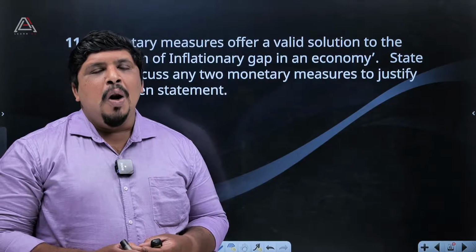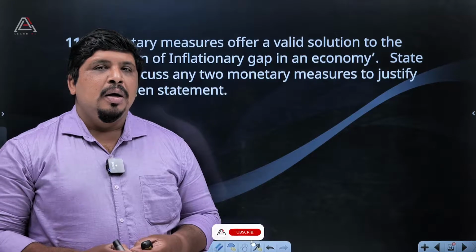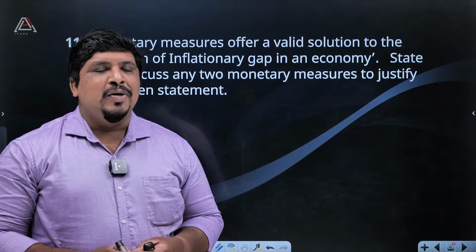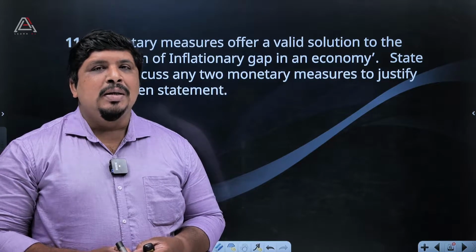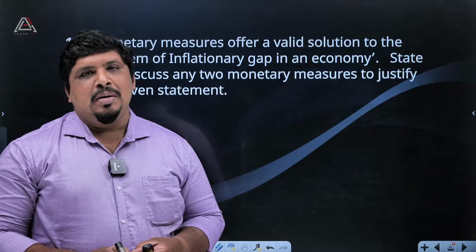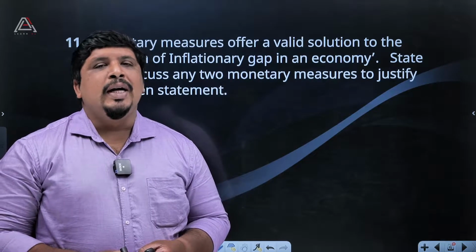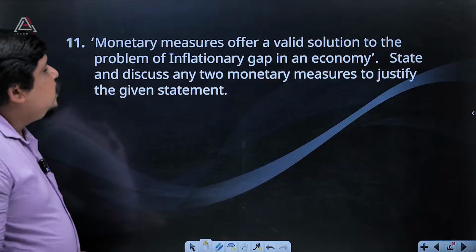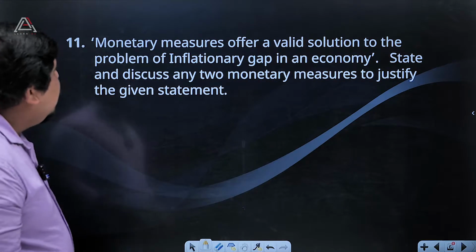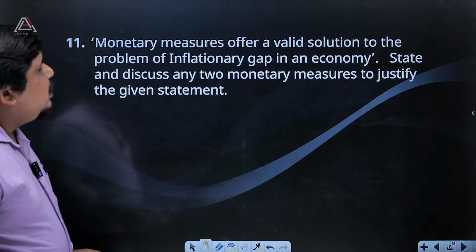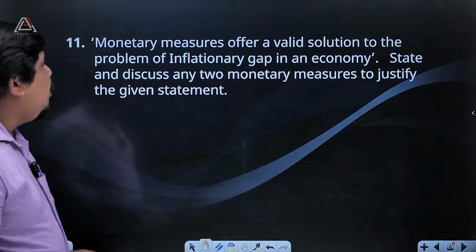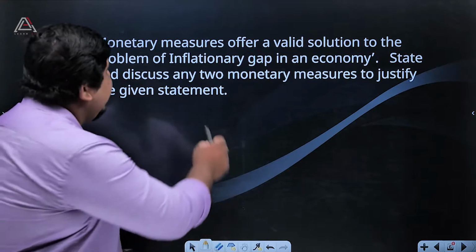Now we have long answer type questions. We got 3 questions in this section, and each question carries 5 marks. We are going to the long answer type questions. Question number 11. Monetary measures offer a valid solution to the problem of inflationary gap